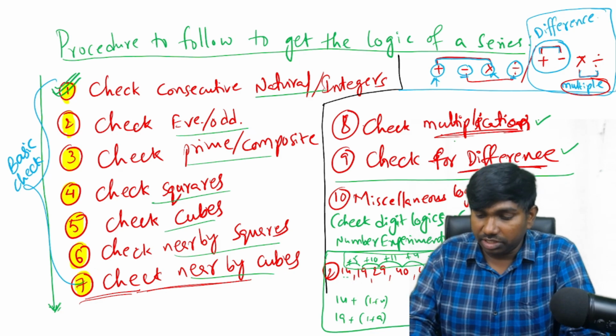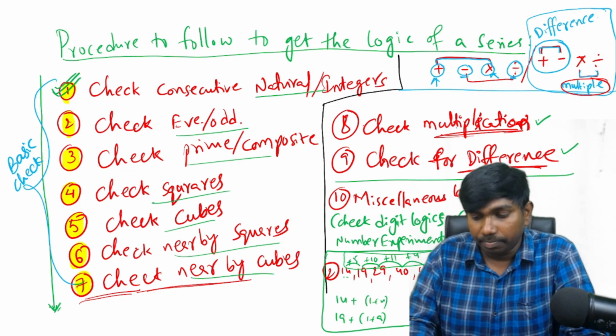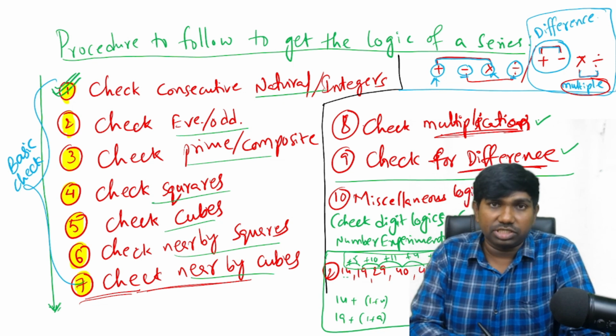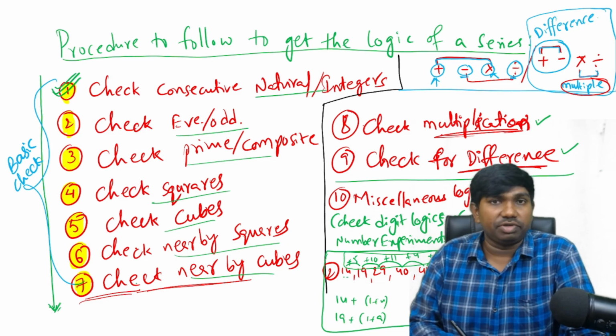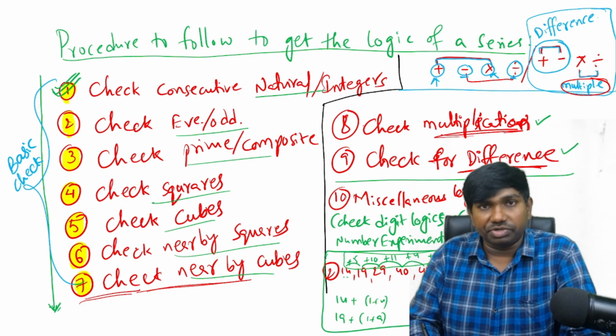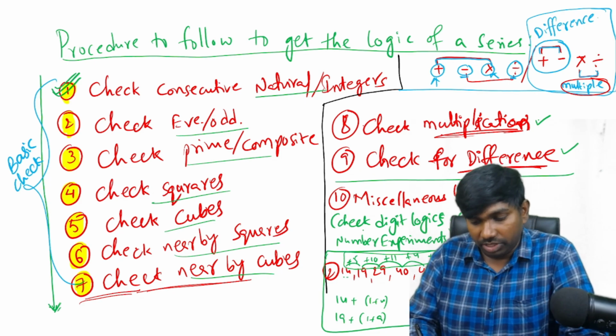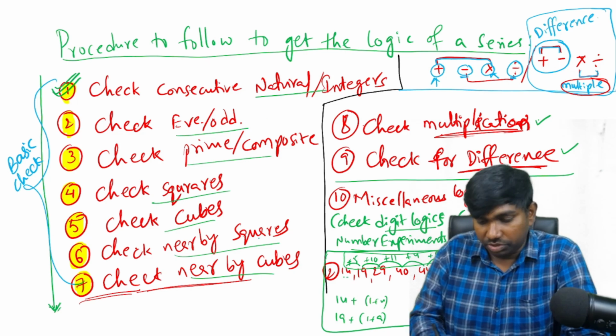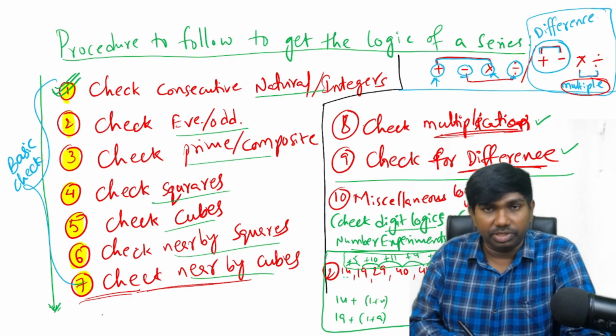In the secondary stage, we should check multiplication or difference logics. Once after taking multiplication factors or differences, again come back to step 1 to apply the same logics, 1 to 7, on the difference numbers. In that way the question will be solved. And if the question is still not solved, it may be based on digit logics or some number experiments. So this is the procedure you have to follow while solving number series questions.